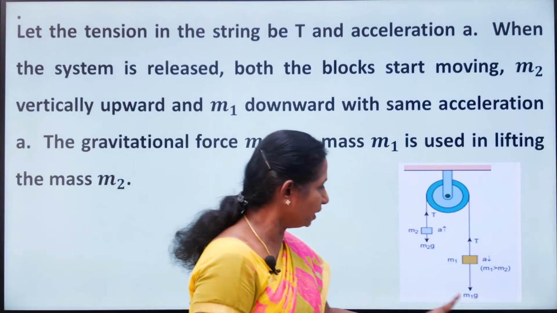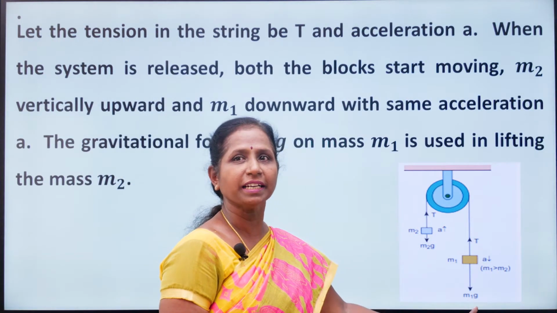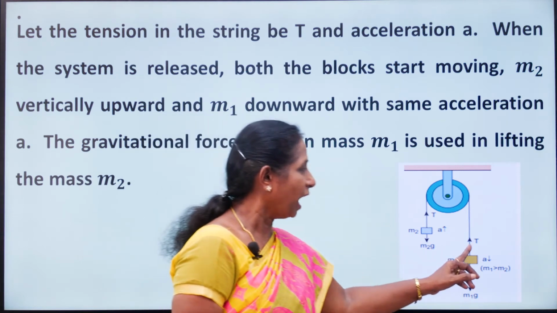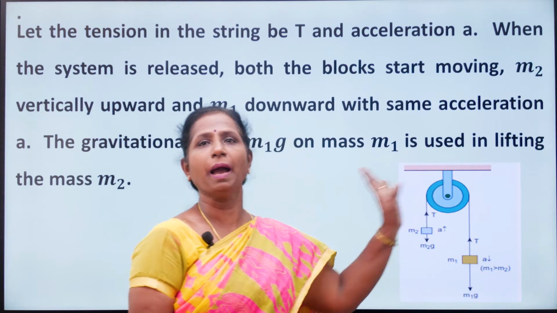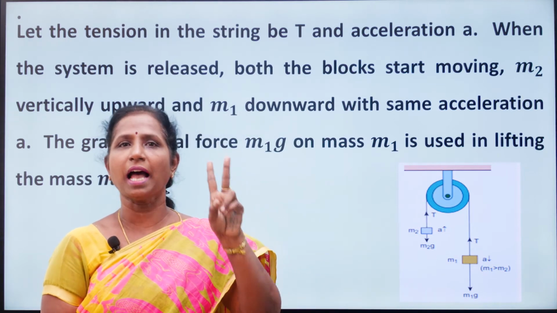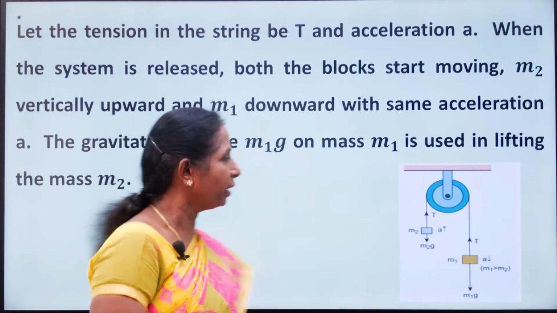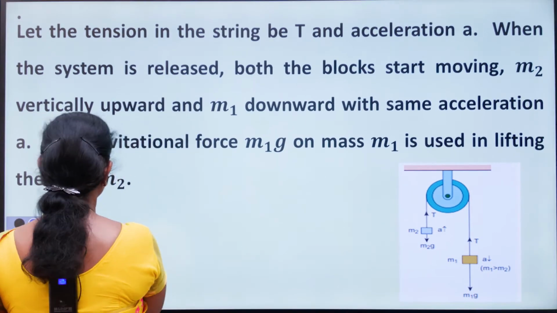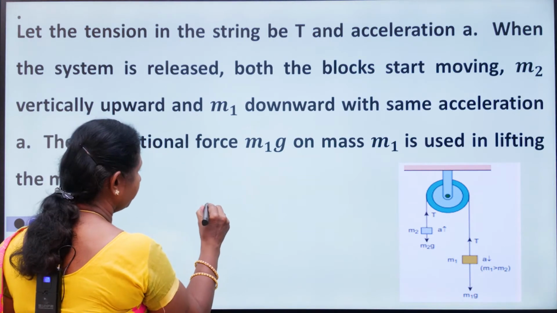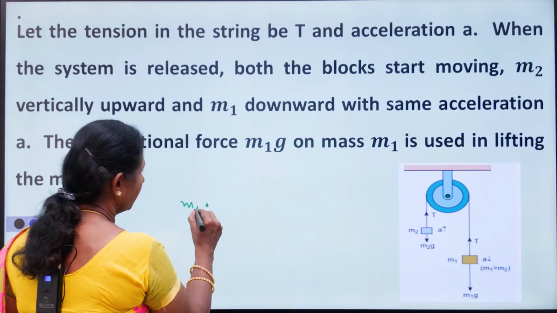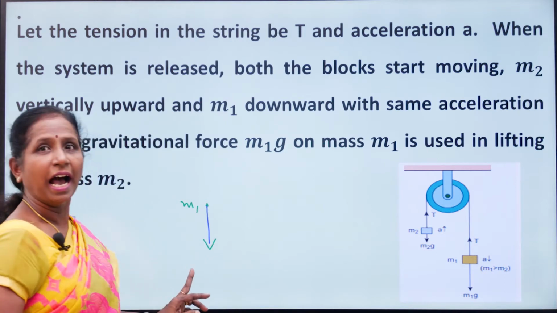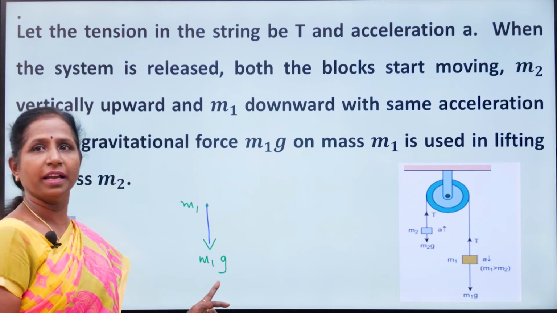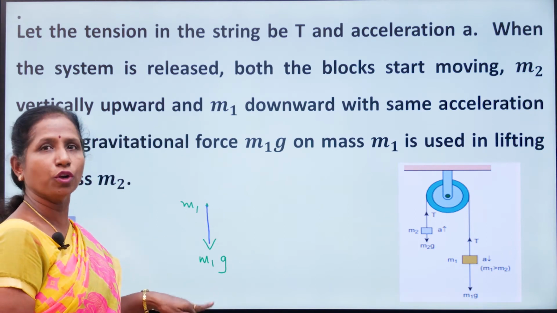See here, this is mass m1. What is acting here? m1g acting in the downward direction, that is the force due to gravity.